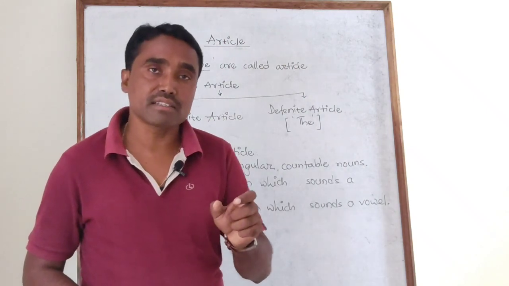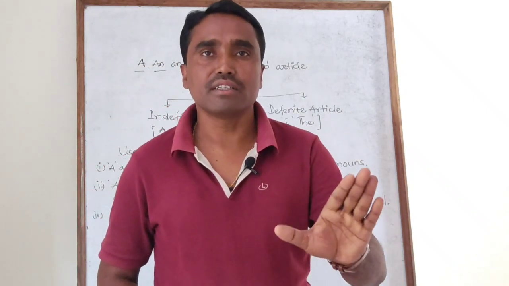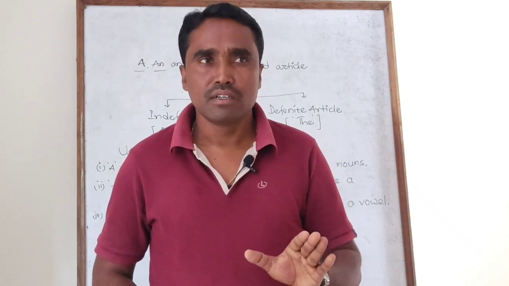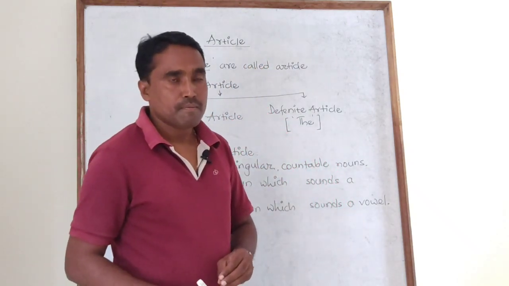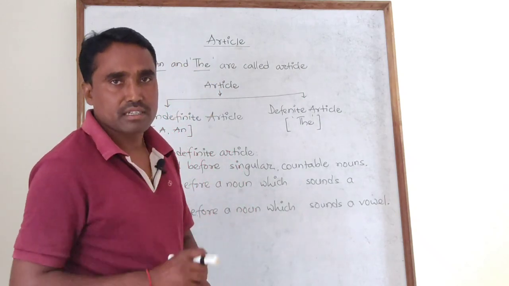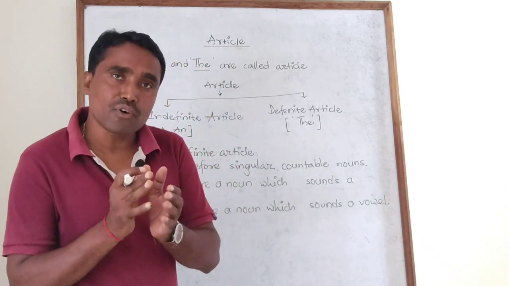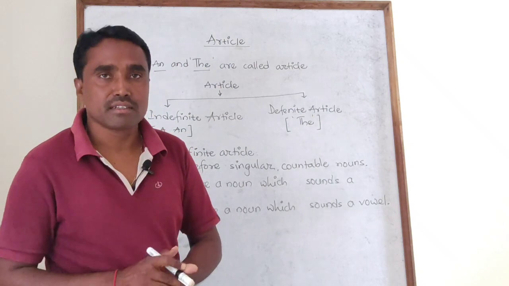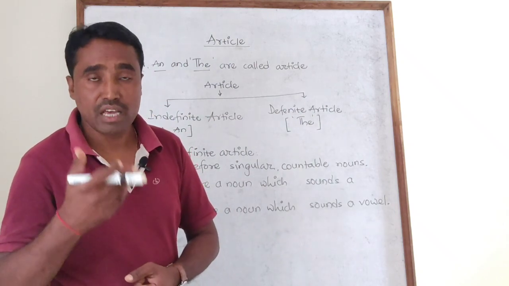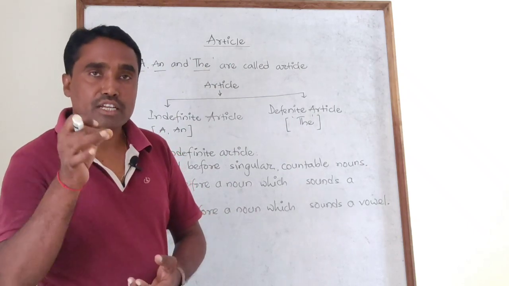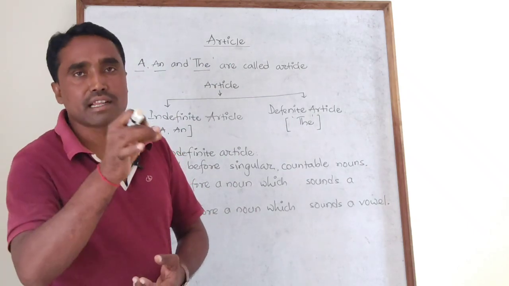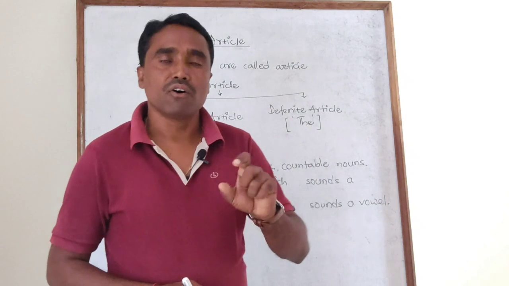If a word starts with a consonant, use a. I cannot deny the fact completely, but you should understand one point here. We need to go for the pronunciation there, the sound that will give the perfect way to realize where to use a or an.